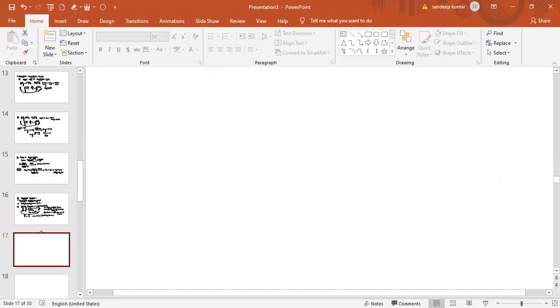So we are going to discuss our new topic, that is haloarenes. What happens in haloarenes? The compound haloarene is basically benzene with a halogen on one of the carbon atoms.